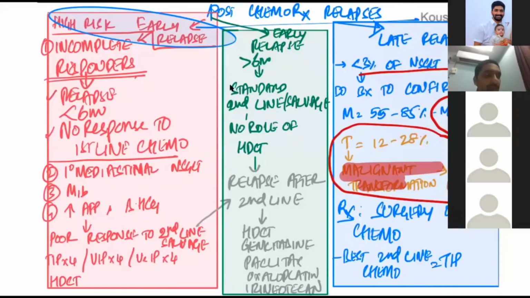If the surgery is showing necrosis only, nothing to do, just follow up. If it is showing viable malignancy, give him 2 cycles of BEP. Sorry, I beg your pardon, 2 cycles of second line chemotherapy. Second line chemotherapy. Exactly.